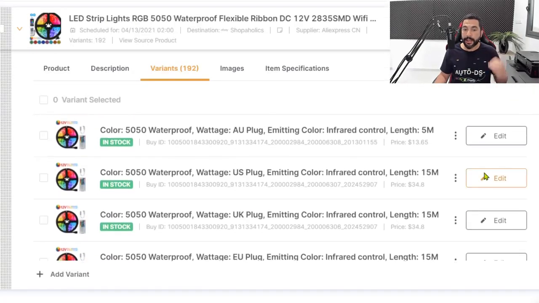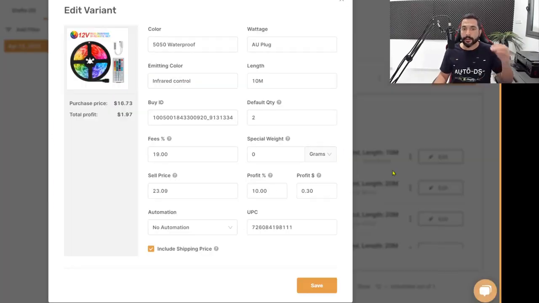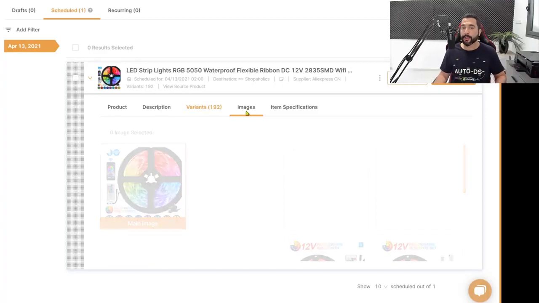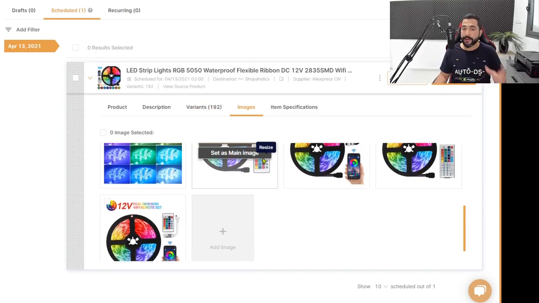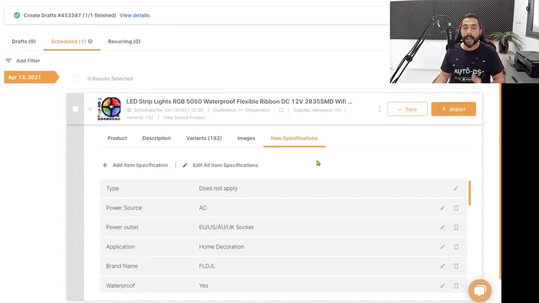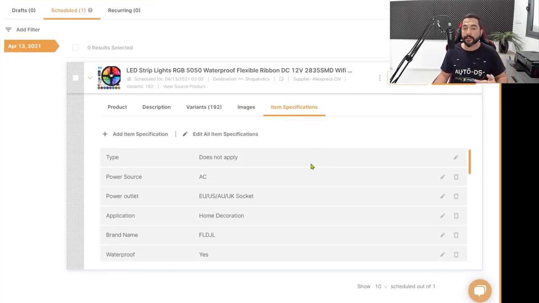And here you can click on edit to edit the variant's properties, its price, the break even, the variant's color, the default quantity, its weight, and so forth. So everything is customizable, everything is under your control. Here we also have the images tab with the variant's images, and of course the item specifications, where you can edit, add, delete, and do whatever you need with the item specs. Add as much as possible.